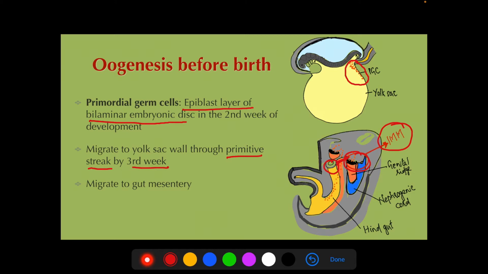Intermediate mesoderm is part of the intraembryonic mesoderm. As you know, the intraembryonic mesoderm is divided into three parts: the paraxial, intermediate, and lateral plate mesoderm. So it migrates towards the dorsal body wall where the developing gonads are formed.